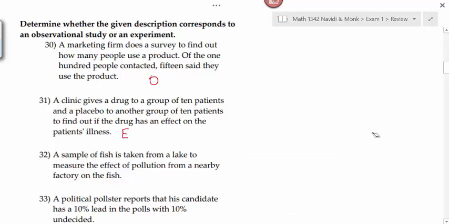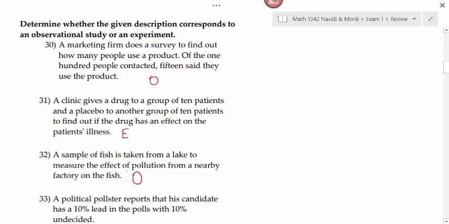A sample of fish is taken from a lake to measure the effects of pollution from a nearby factory on the fish. This is an observational study because you didn't pollute the lake in order to observe the effects of pollution on the fish. That would have been unethical. The lake was already polluted. You then make your observation. If you would have intentionally polluted a lake to observe the effects, then it would have been an experiment.